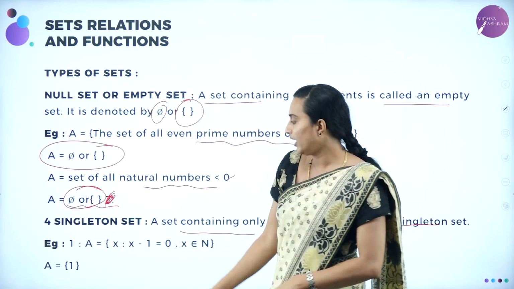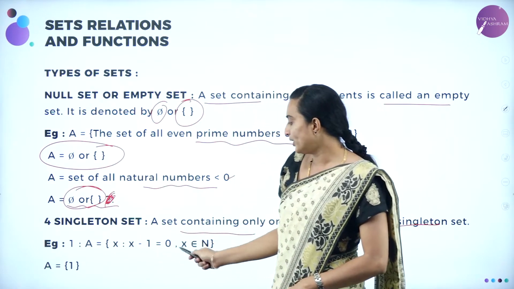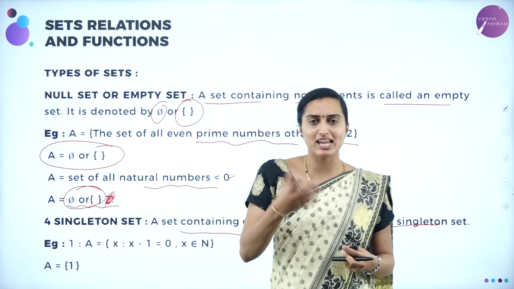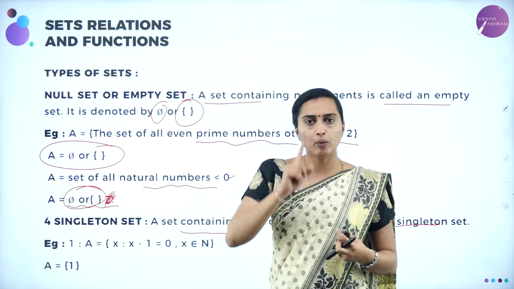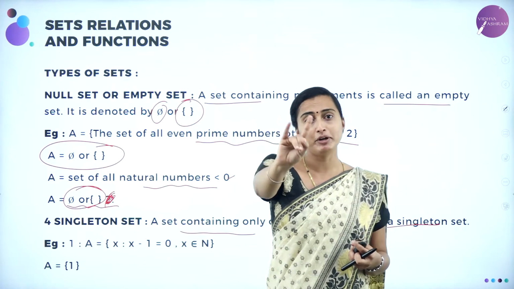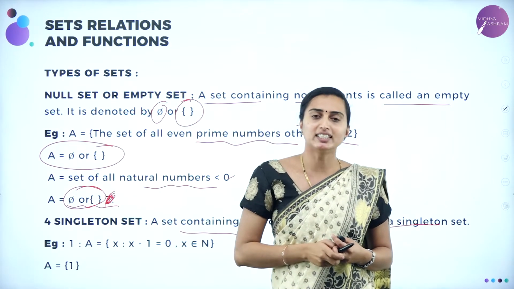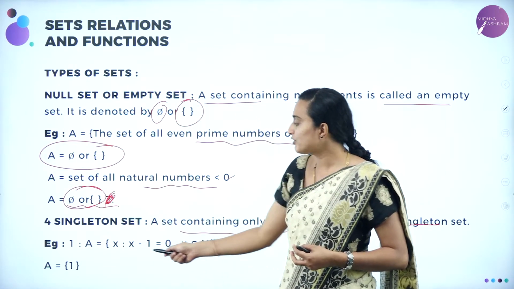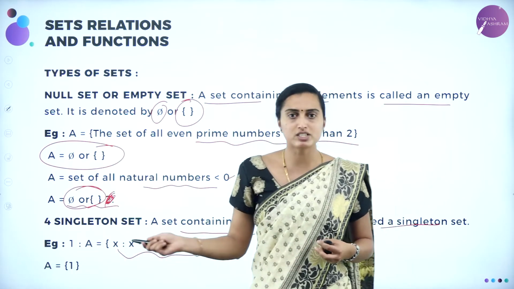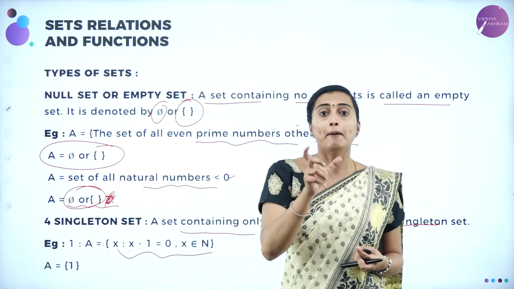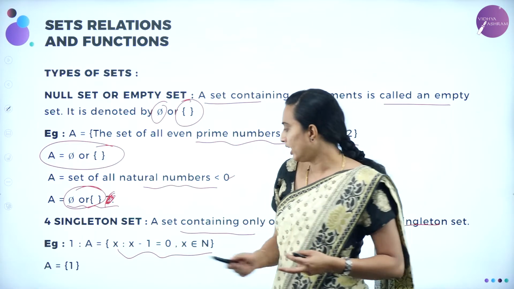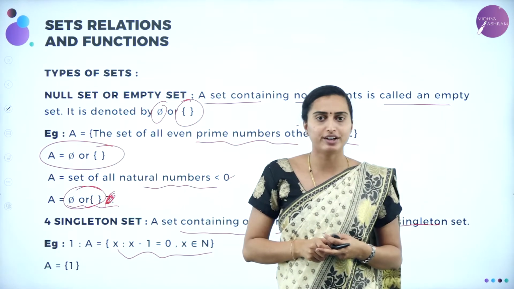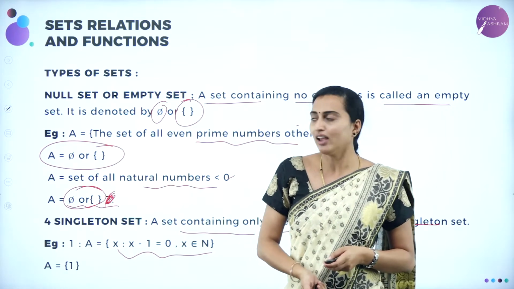For example, I have taken here the equation x minus 1 equal to 0, x belongs to N. The same President of India example you can take: only one president of India, there cannot be two presidents. It is a singleton set, isn't it, dears? Here I have taken x such that x minus 1 equal to 0. Which form is it, dears? It is the set builder form, in the form of a meaningful sentence. So therefore A will be equal to only one element inside the flower bracket. Is that easy, dears? Okay, we'll move on to the next.